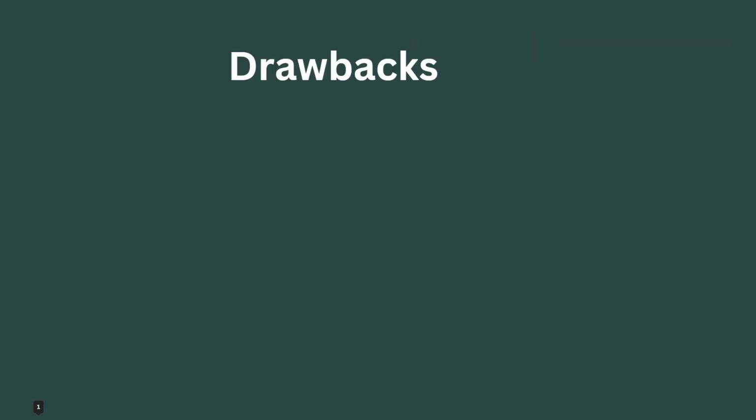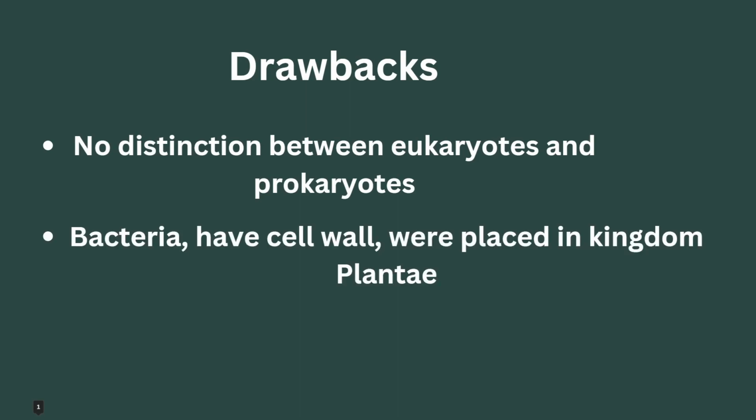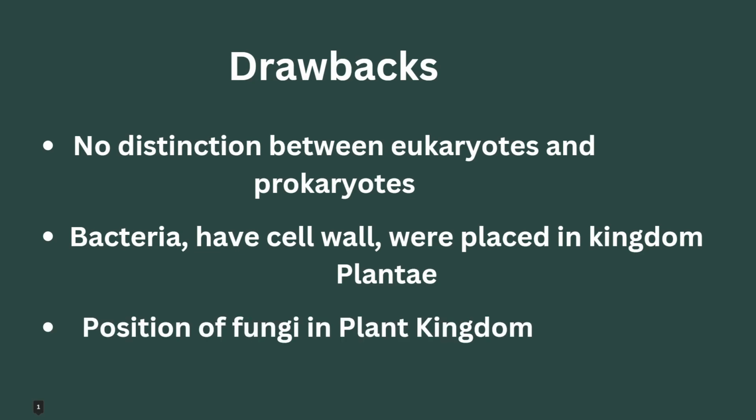This system too had a few drawbacks. There was no distinction between eukaryotes and prokaryotes. Bacteria, since they had a cell wall, were placed under the kingdom Plantae, and the position of fungi in the plant kingdom was also a drawback.